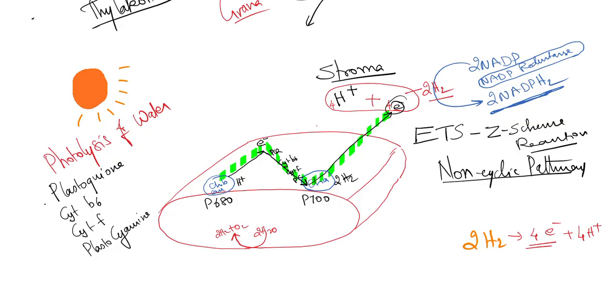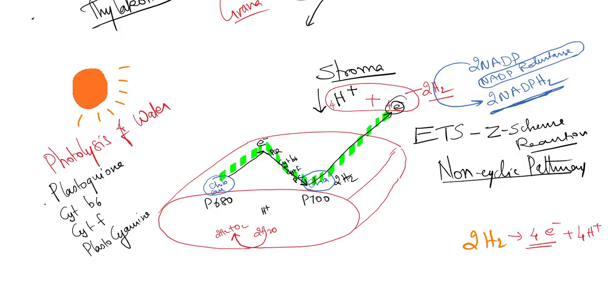Now answer my question. Whenever an electron goes to the stroma, it has taken a proton from the stroma. Then can we say slowly in the stroma, if this reaction continues, the amount of protons will be going down? And see what happened to this proton which is in photosystem 2. This proton will enter the lumen.